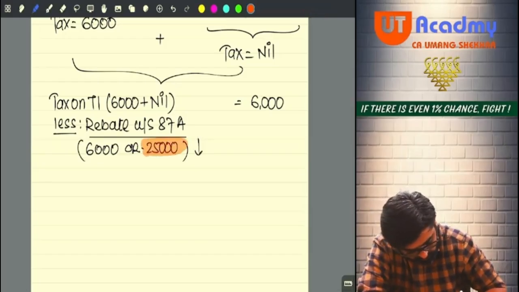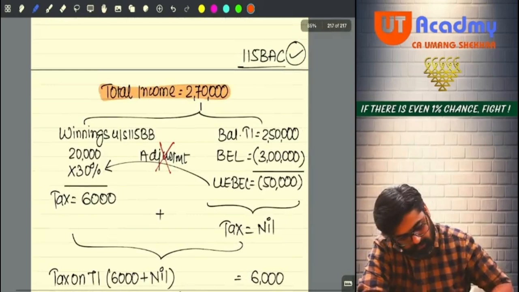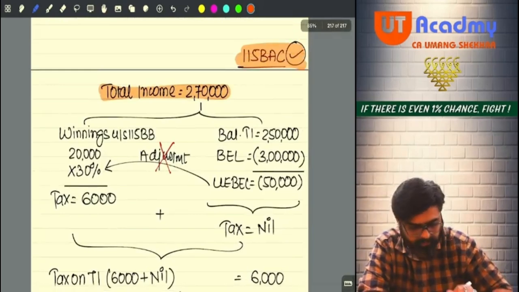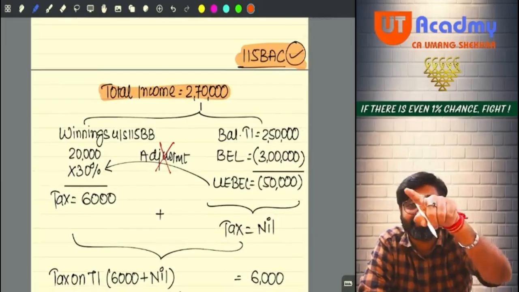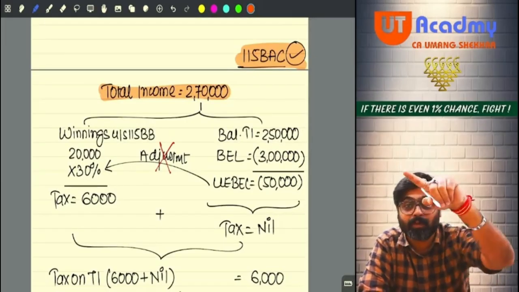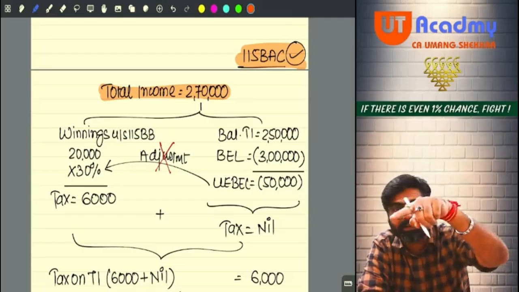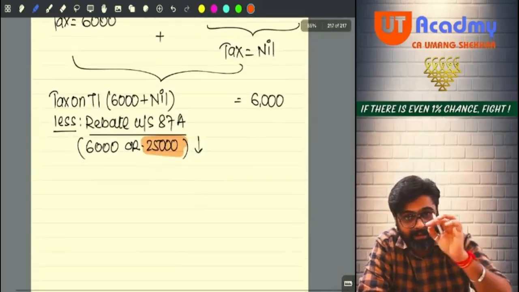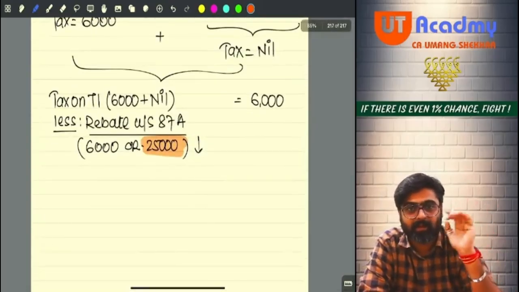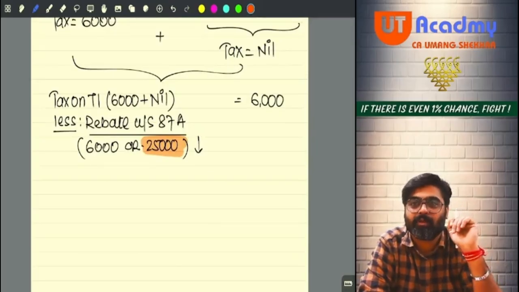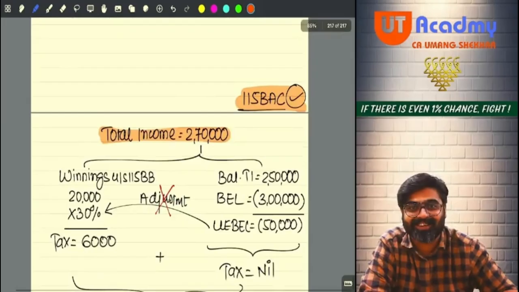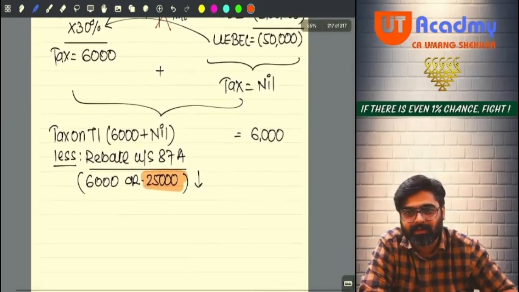Why 25,000? Because you are following 115BAC. In 115BAC, you don't check 5 lakhs, you check 7 lakhs. So your total income is less than or equal to 7 lakhs. Entire tax you can claim as rebate, but to the extent of 25,000. Yes or no? Since you are following 115BAC. Okay. Understanding or not? Okay.